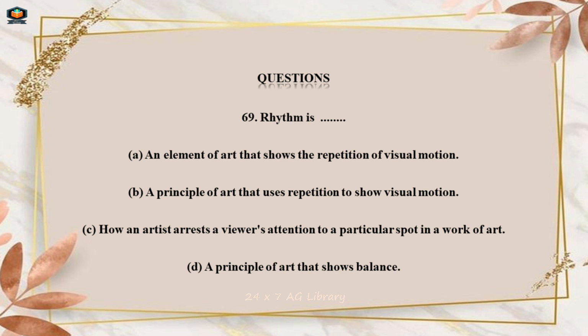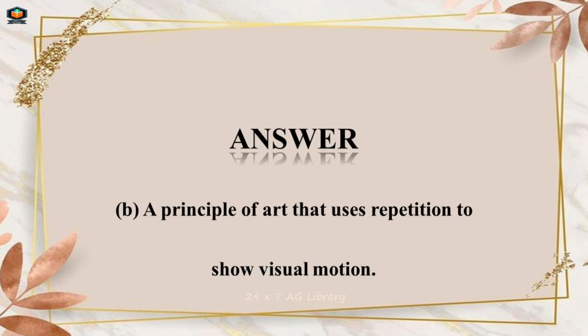Question Number 69. Rhythm is A. An element of art that shows the repetition of visual motion. B. A principle of art that uses repetition to show visual motion. C. How an artist arrests a viewer's attention to a particular spot in a work of art. D. A principle of art that shows balance. Answer B. A principle of art that uses repetition to show visual motion.